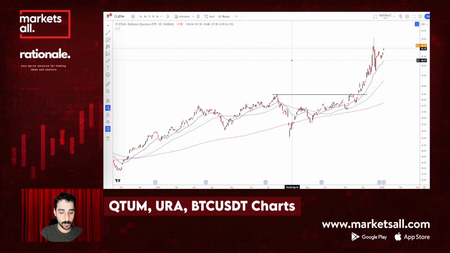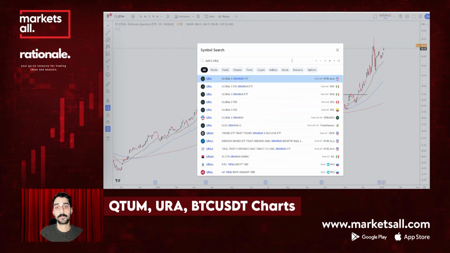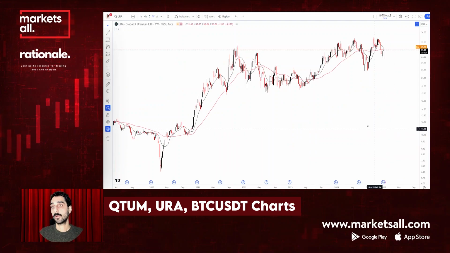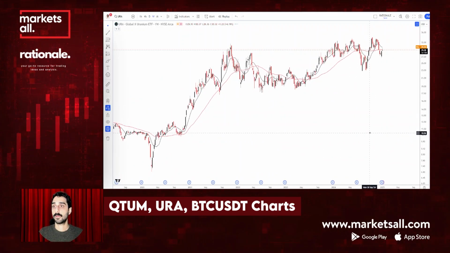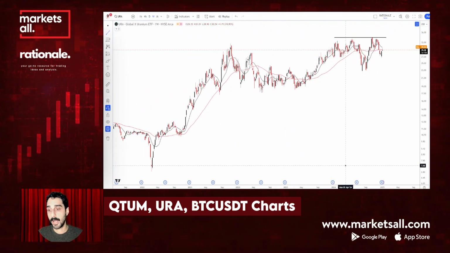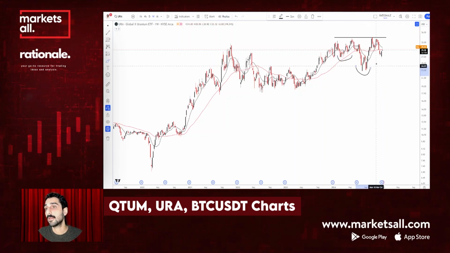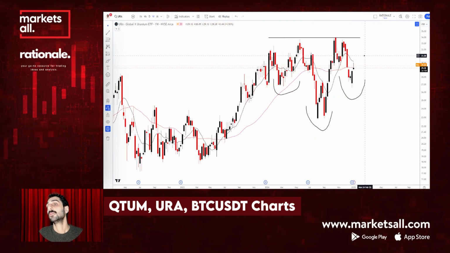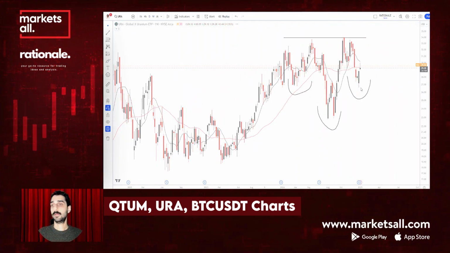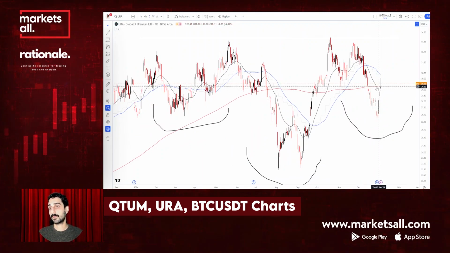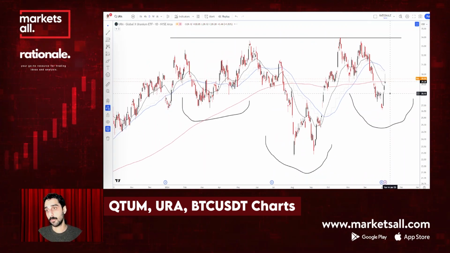The other one is URA, the Global X Uranium ETF. In the weekly chart, there's a head and shoulders continuation kind of pattern formed. That's how I'll be following uranium equities. Currently, in the daily chart, it's just struggling with this red line, the 200-day moving average.